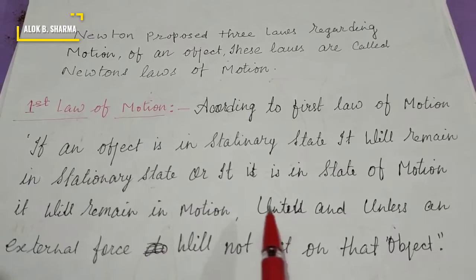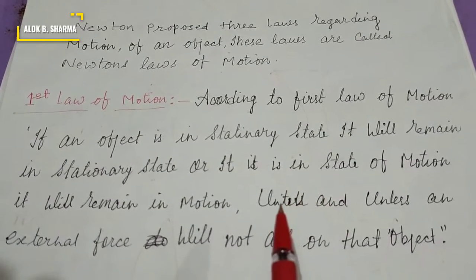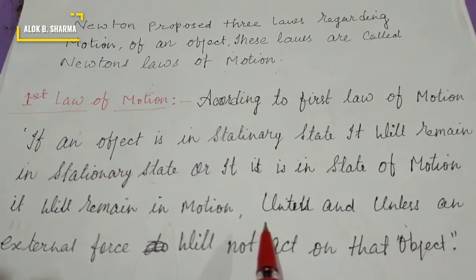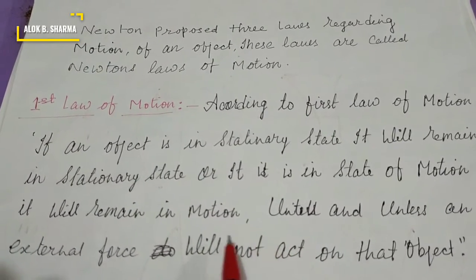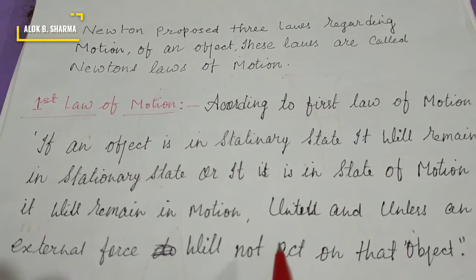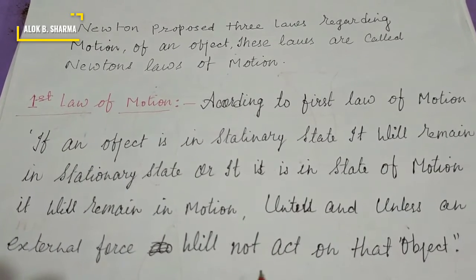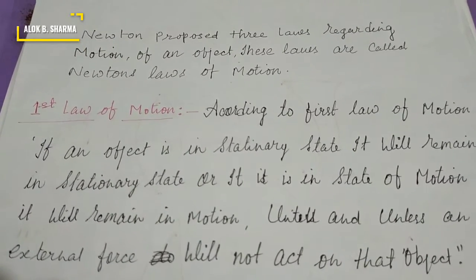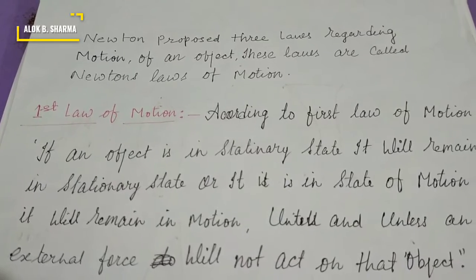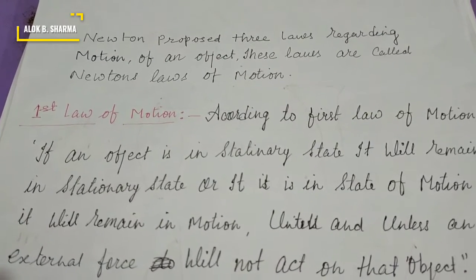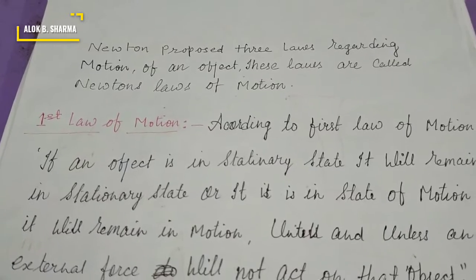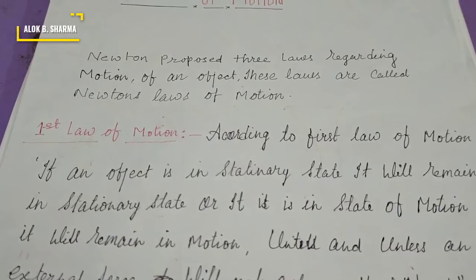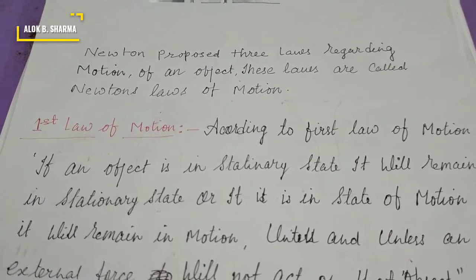In the second part, it is written that if an object is in the state of motion, that is, if an object is moving, it will remain in moving state until and unless an external force acts on that object. We will take an example of football. When we kick the ball on the ground, the ball starts moving, but after a while, after going some distance, the ball will stop. Why does the ball stop there? Newton's law says that if an object is in moving state, the ball must keep moving.